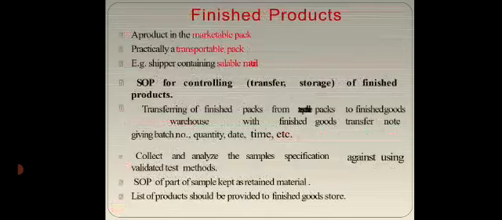Transferring of finished products from transportable packs to the finished goods warehouse with a finished goods transfer note giving batch number, quantity, date, time, etc. Collect and analyze the sample against specification using validated test methods. SOP for the part of the sample kept as retained material. A list of products should be provided to the finished goods store.